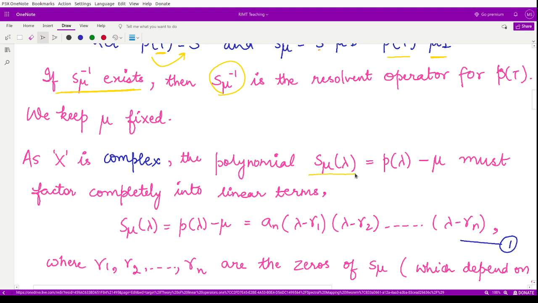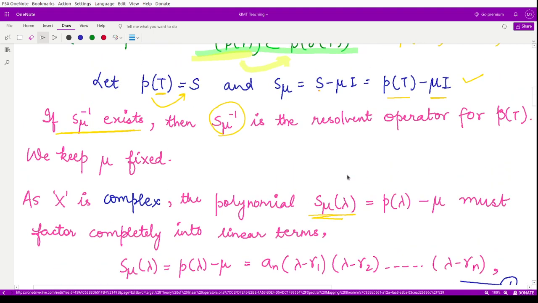Now what is this S mu lambda? How do you get that? You have S mu as this P of t minus mu lambda. So corresponding to this S mu, we can now define a polynomial S mu lambda, where instead of t we can write P lambda minus mu. And identity, no need to write identity here because these are numbers, and we can simply write them.